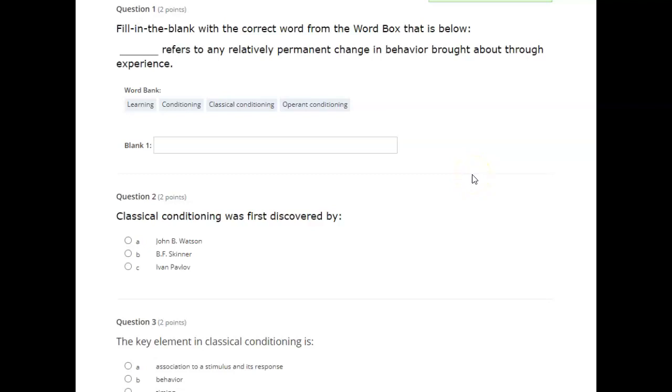Fill in the blank with the correct word from the word boxes below. Blank refers to any relatively permanent change in behavior brought about through experience. Learning, conditioning, classical conditioning, operant conditioning.